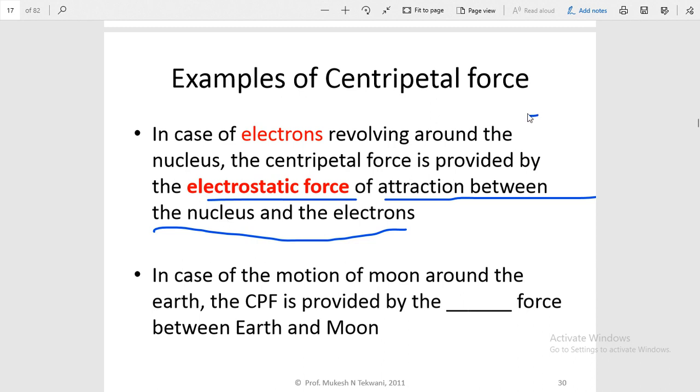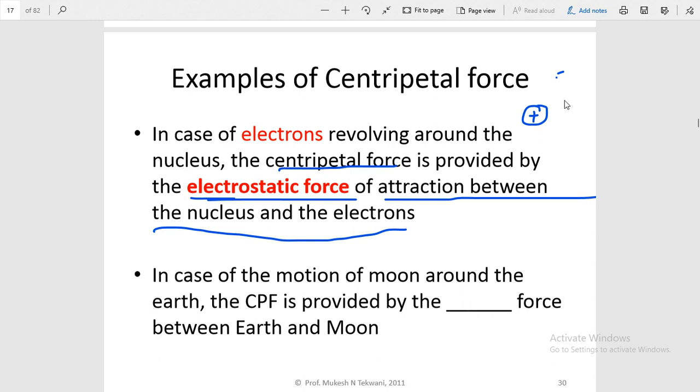Suppose this one is the nucleus, because you know the basic structure of the atom. This one is positively charged. Now the electron is revolving on the circular path around this nucleus, and the electron is a negatively charged particle. So the attraction between this positive and negative charge is known as the electrostatic force of attraction, and this force is responsible for providing the centripetal force for this type of circular motion.